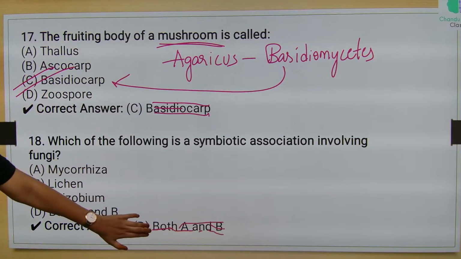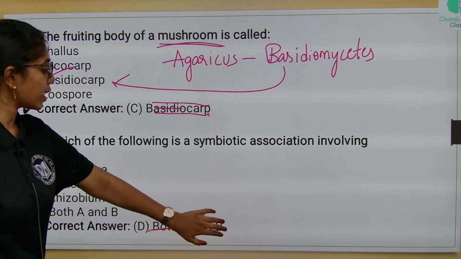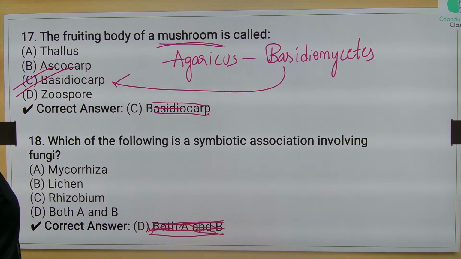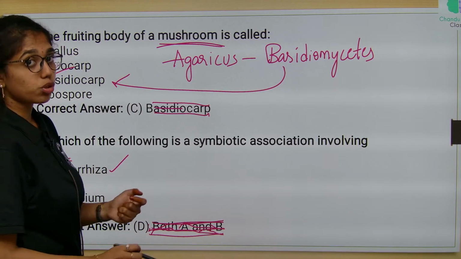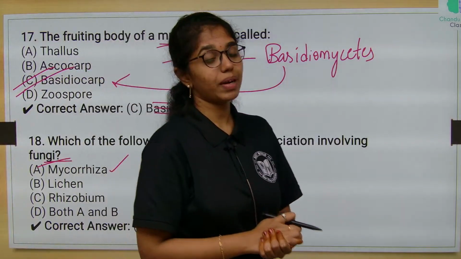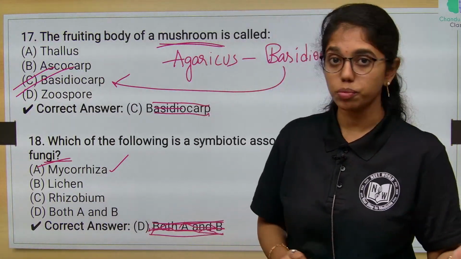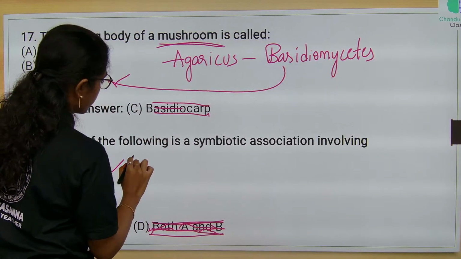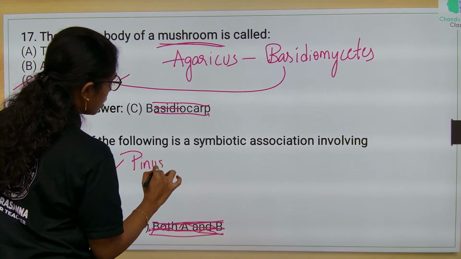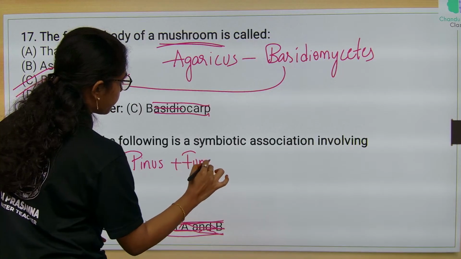And then which of the following is symbiotic association involving fungi? Symbiotic association involving fungi, of course it is mycorrhiza, which is a symbiotic association between roots of higher plants or roots of gymnosperms like Pinus and fungi.